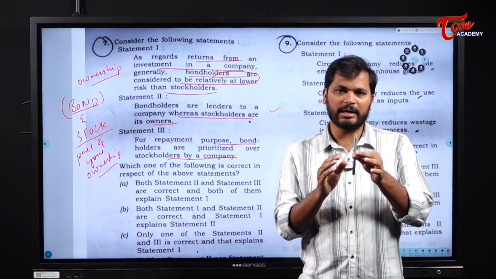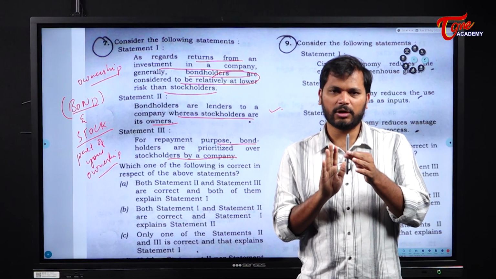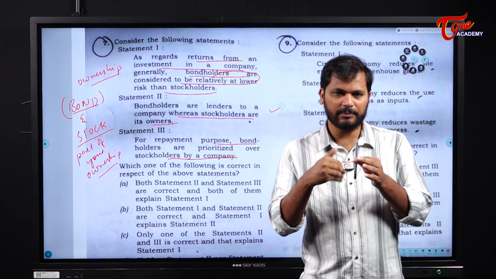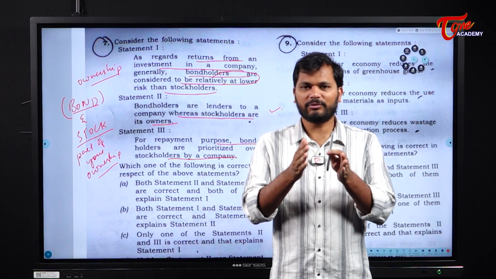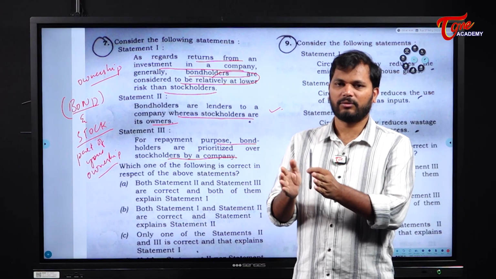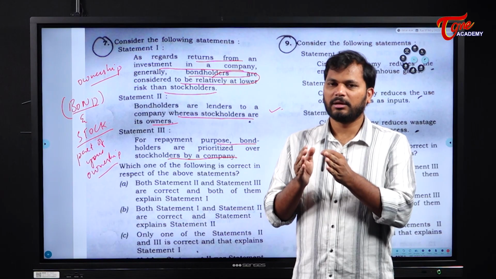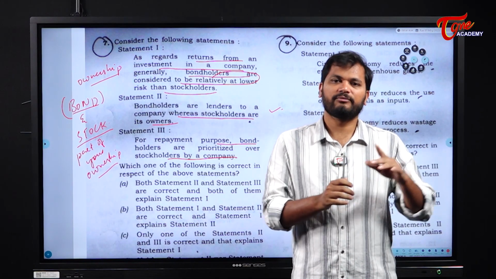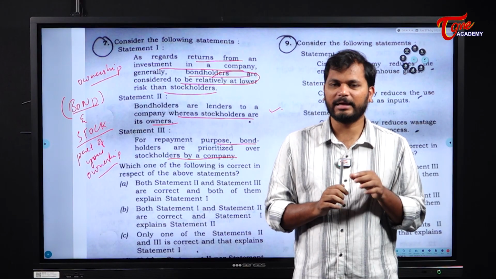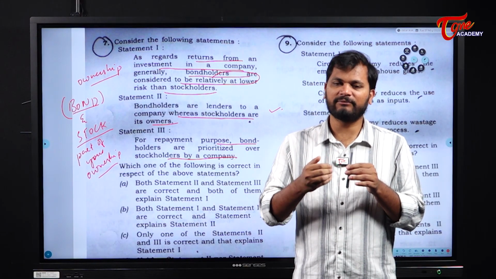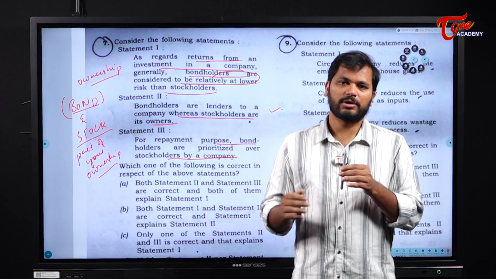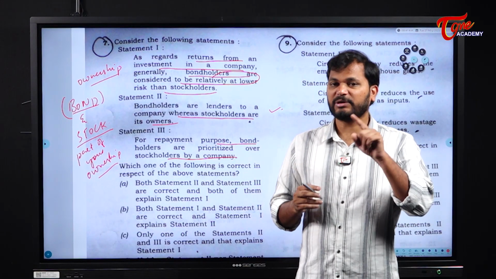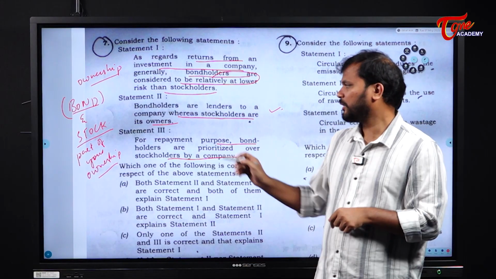When my company runs into losses and needs to be liquidated, out of the money I earn from the liquidation process, I first need to clear the dues with respect to the bond. Later, if any money is left, that money will be given to my partners or the stockholders. So the first priority needs to be given to the bondholder.